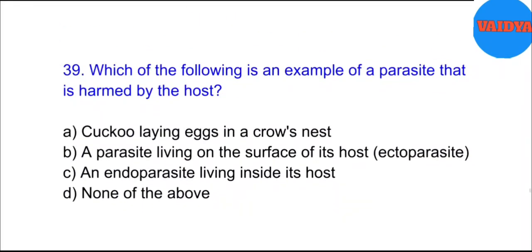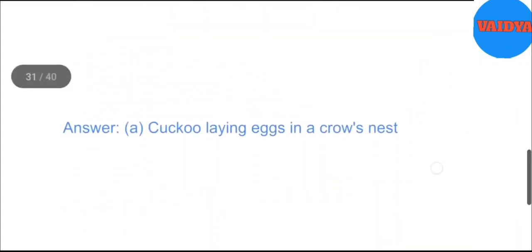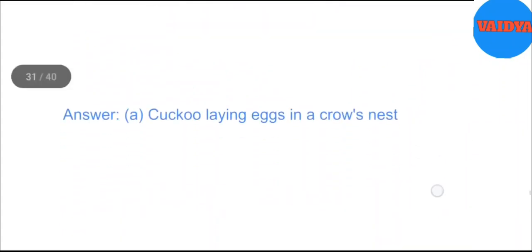39. Which of the following is an example of a parasite that is harmed by the host? A. Cuckoo laying eggs in a crow's nest. B. A parasite living on the surface of its host, ectoparasite. C. An endoparasite living inside its host. D. None of the above. Answer. A. Cuckoo laying eggs in a crow's nest.